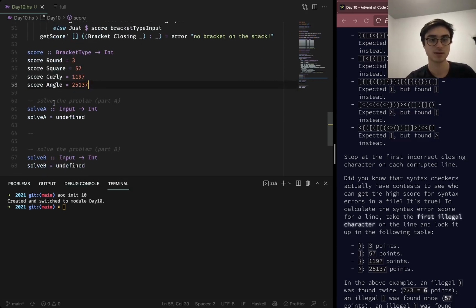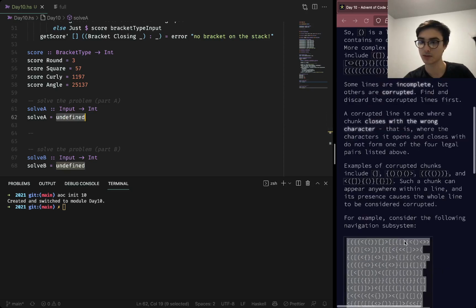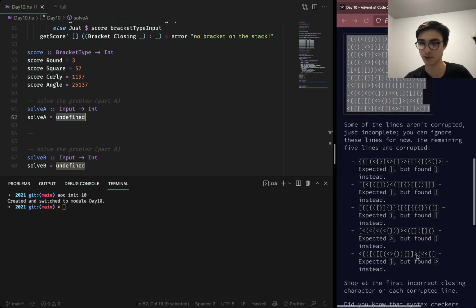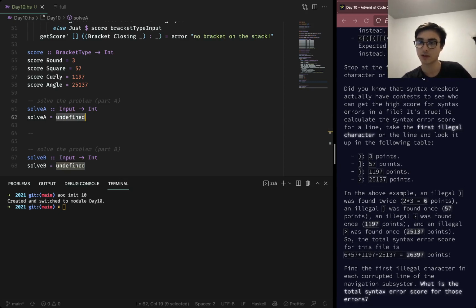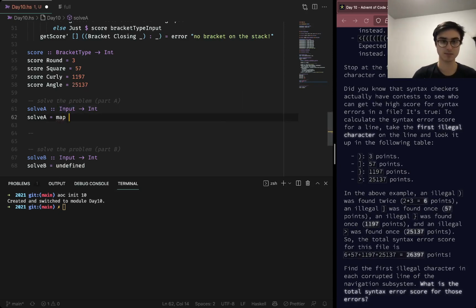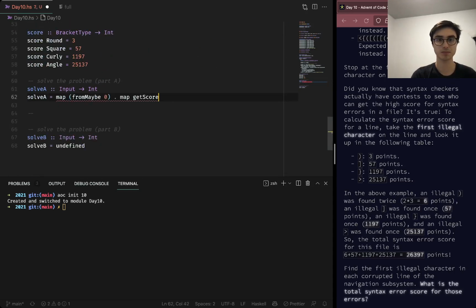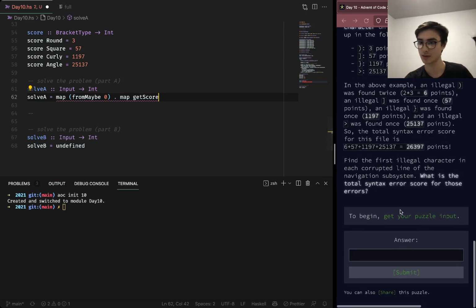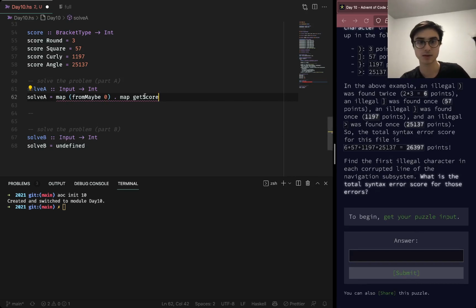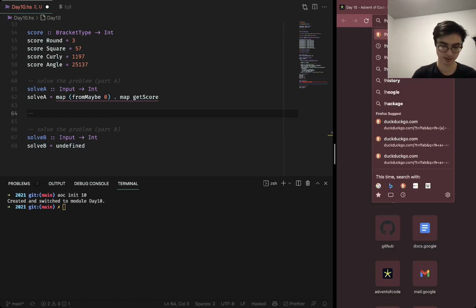Okay. And then solve A. Some of the lines aren't corrupted, and we'll ignore those. So what we're going to do is we will map, and is there a way to, let's see, I bet there is.